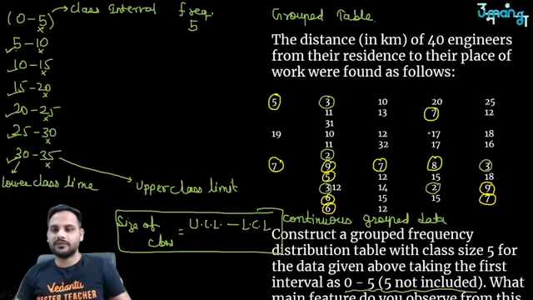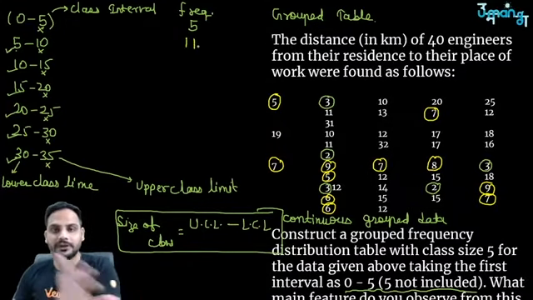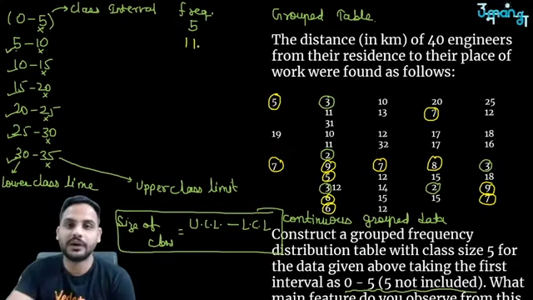So how many values are there? 1, 2, 3, 4, 5, 6, 7, 8, 9, 10, 11. So 11 people are there whose house is from 5 kilometers to 10 kilometers from the place of work. So this is how we are going to count.